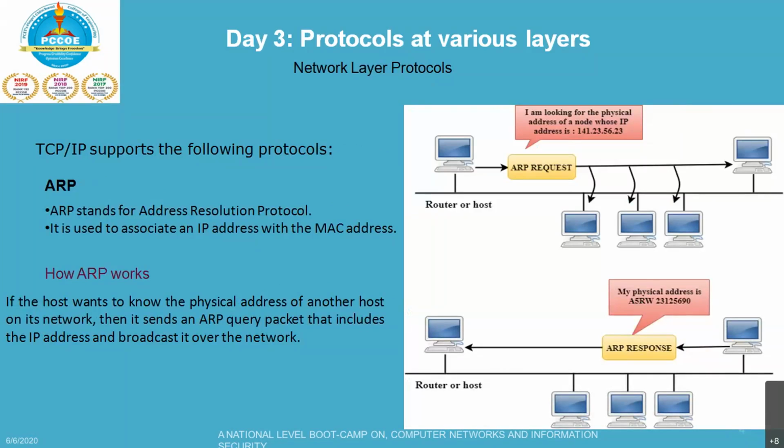Next, if we talk about the network layer protocols, the most interesting protocol in this case is ARP. Two of the methods we have already initiated are ARP and RARP. ARP is the Address Resolution Protocol, meaning layer 2 to layer 3, where it is used to associate an IP address with a MAC address.